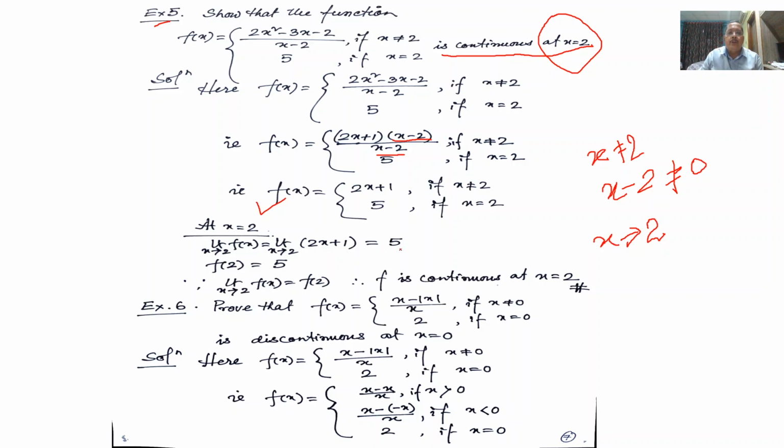Twice x plus 1. So the limiting value is 5. The value of the function is already given. It is 5. Since the limiting value is equal to the value of the function, therefore the function is continuous at the point x equal to 2.